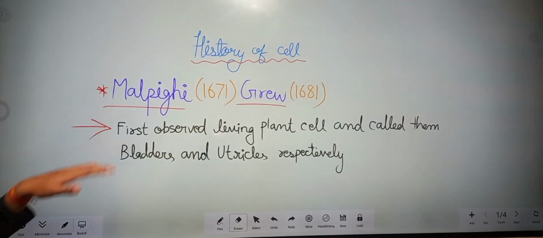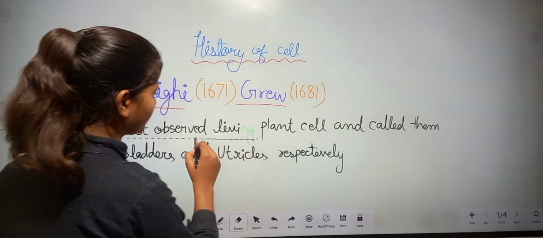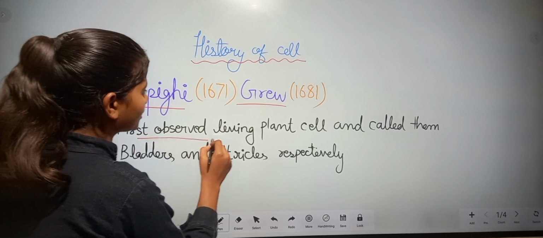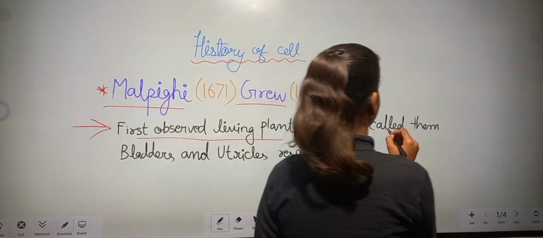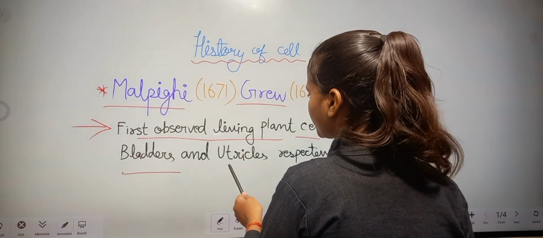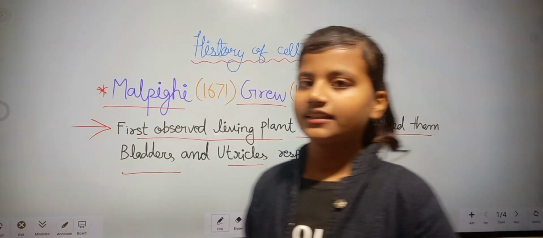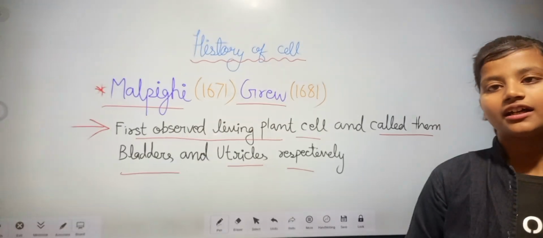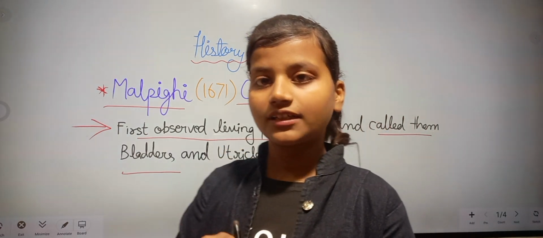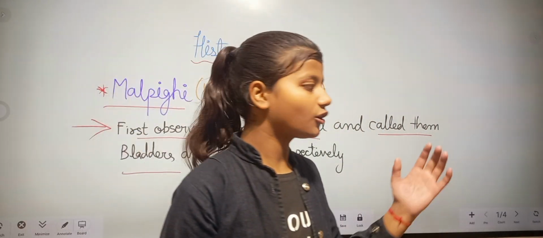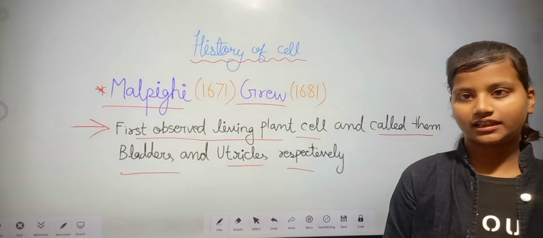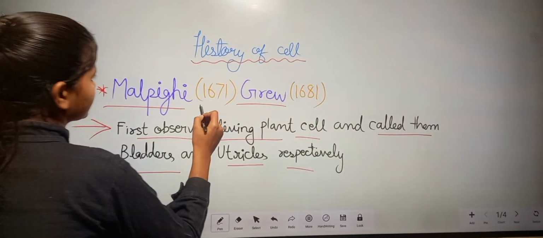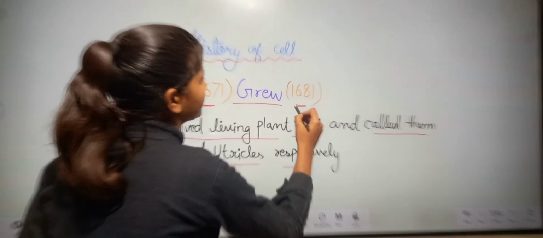Malpighi and Grew first observed living cells in plants and called them bladders and utricles respectively. It means that Malpighi and Grew were the first scientists who observed living cells in plants. Malpighi was in 1671 and Grew in 1681.